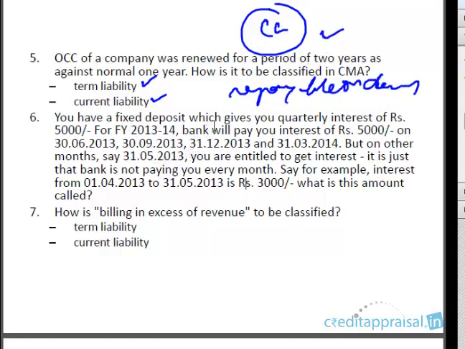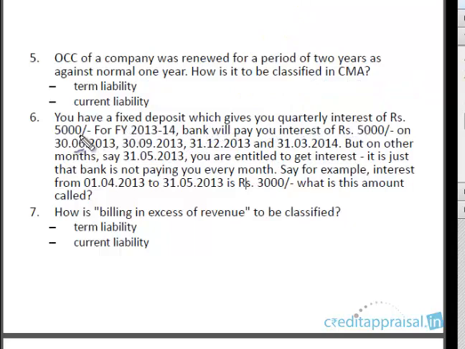Next question: you have a fixed deposit that gives a quarterly interest of 5,000. Every quarter it is going to give you 5,000. So for the full year 2013-14, the bank will pay you interest of 5,000 on four different quarters: June, September, December, and March. But in other months, say 31/5/2013, you are entitled to get interest. It is just that the bank is not paying you interest, obviously.